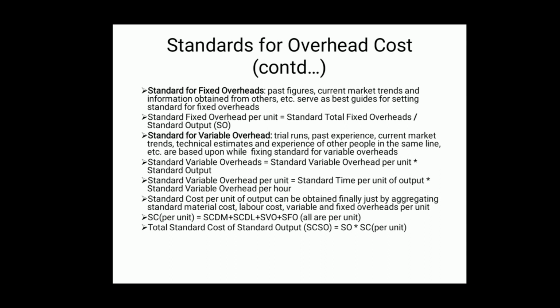Now, total standard cost of standard output, that is standard output for a period, we will have to obtain in advance, that is standard output. Now, when multiplied by standard cost per unit, that will give us total standard cost. So, total standard cost of standard output, shortly SCSO, is equal to standard output, that is SO, into SC per unit, standard cost per unit.